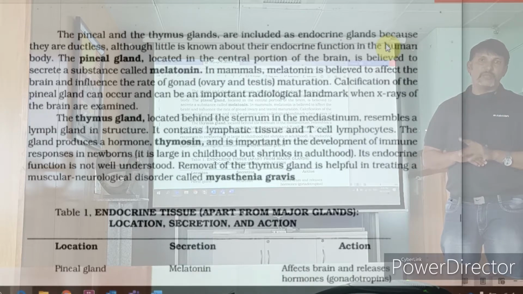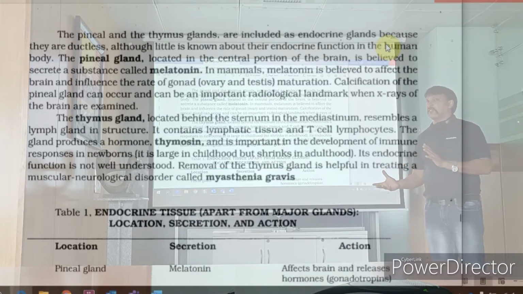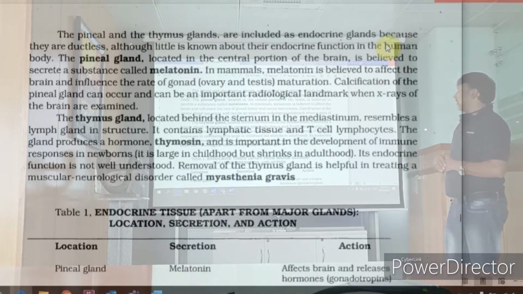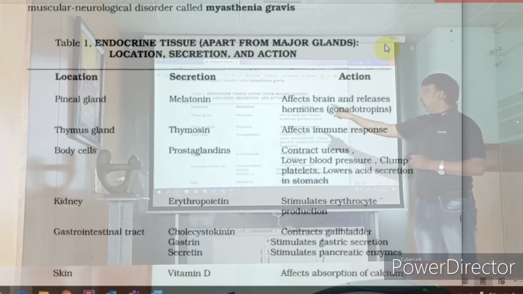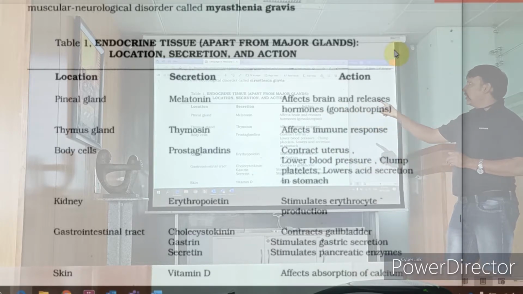Myasthenia, asthenia means what? Weakness. Myasthenia gravis, Amitabh Bachchan, I told you. So the removal of the thymus seems to be useful in cases of a muscular neurological disorder known as myasthenia gravis. Okay.